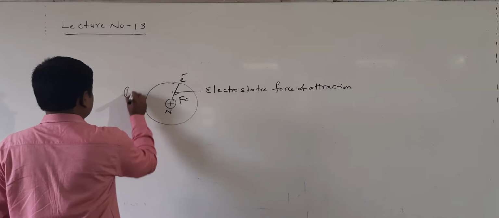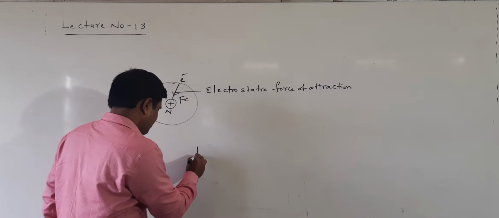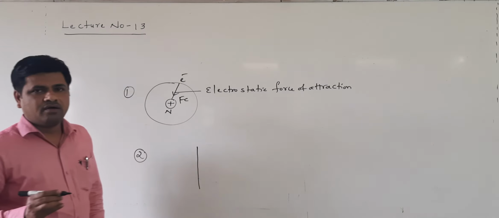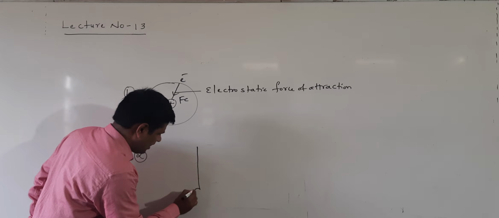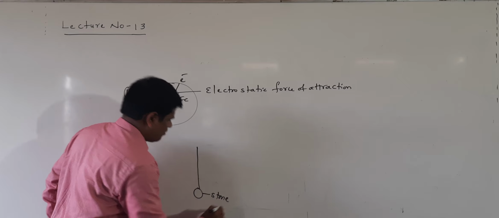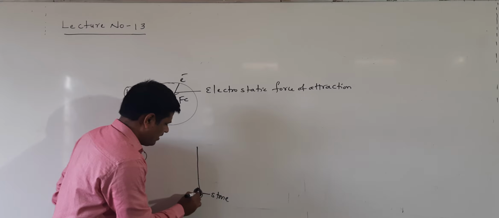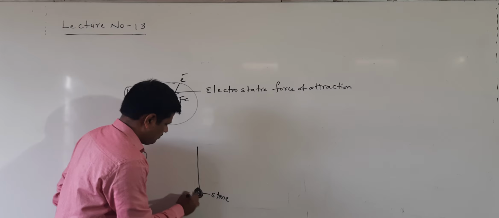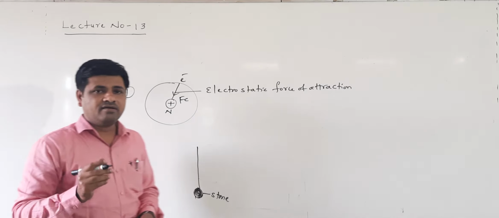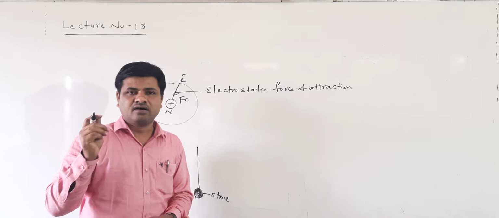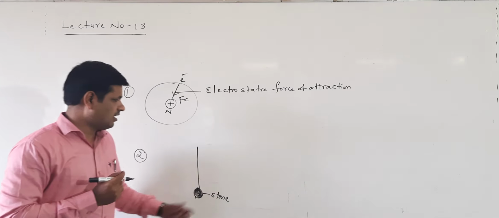This is the first example. Next, the second example. We can take one string. One end of this string is tied to a stone, and the other end is held with our hands. We are rotating it like this. It is rotating in a horizontal circle.